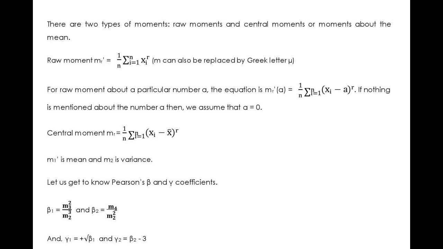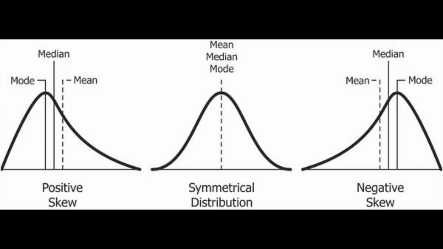The first raw moment is called the mean. That is, when we substitute r by 1 in the rth raw moment, we get the mean of the distribution. And the second central moment is the variance. That is, for the rth central moment where r is equal to 2, we get the variance of the distribution.